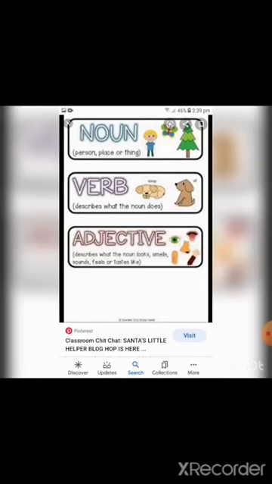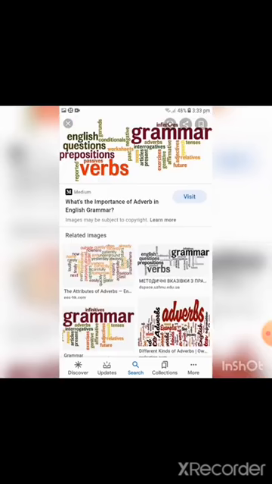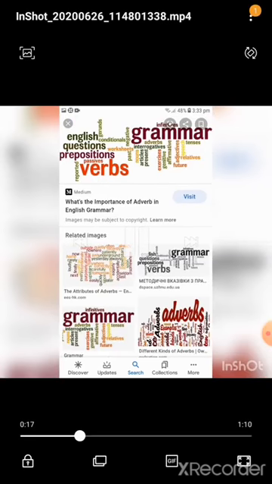Next, verb. Verb is the part of speech that names an action. For example, I am speaking now. You are all listening. Some of them may be sleeping. So some action is going on. So that action refers to the verb. So verb is a part of speech that names an action.